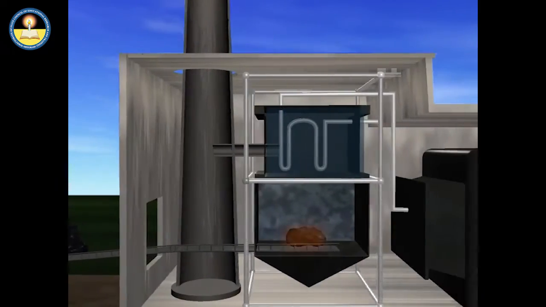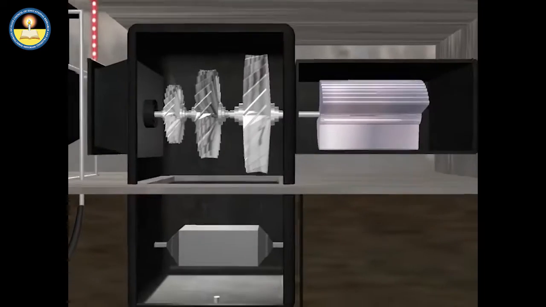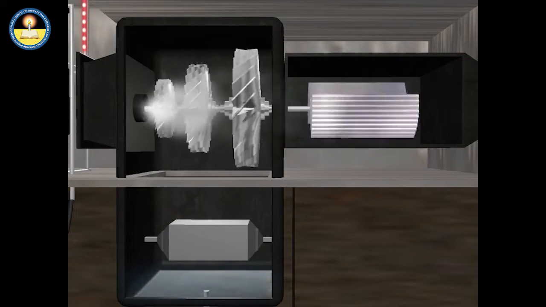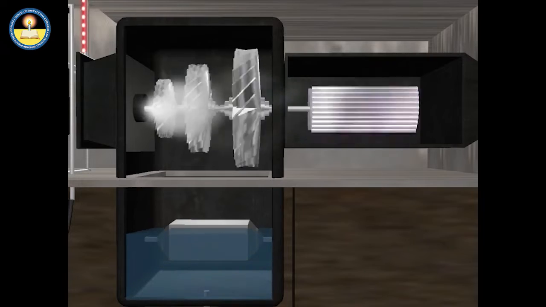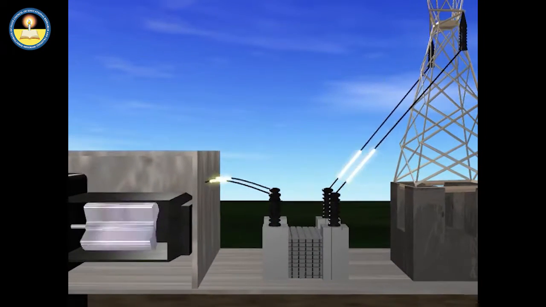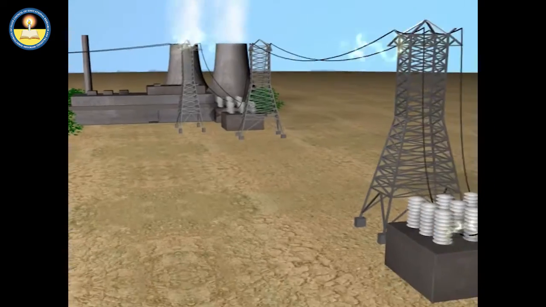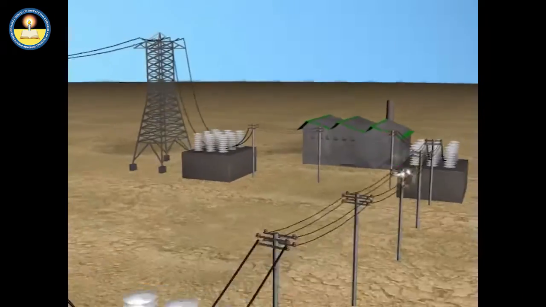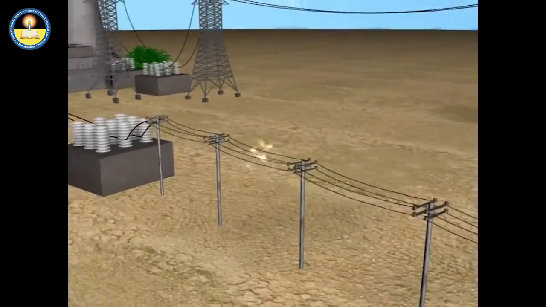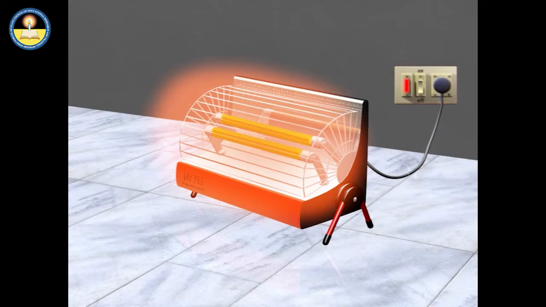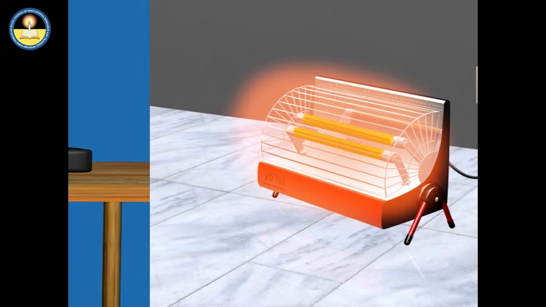In a thermal power plant, coal is burned to produce heat energy which drives the electrical generator. In this way, heat energy is converted into electrical energy. This electrical energy can further be converted into heat energy or light energy.